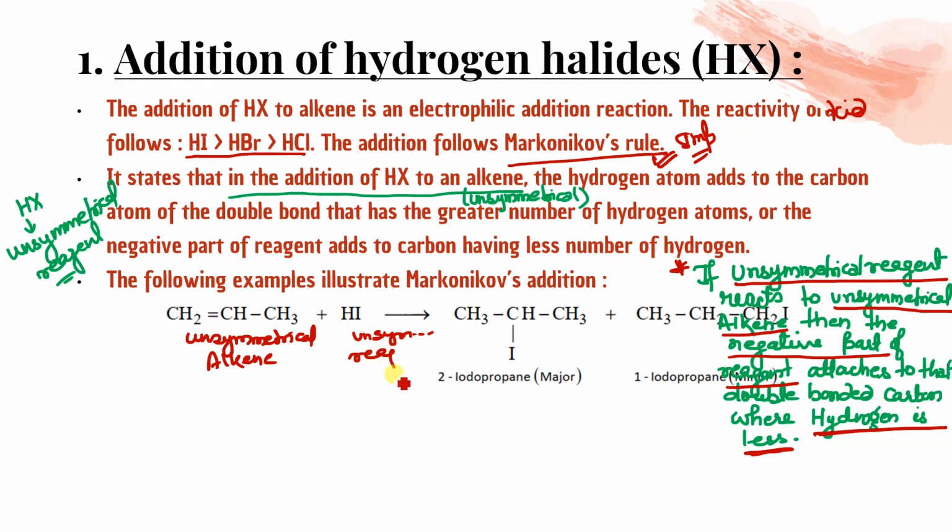Clear? So the negative part will undergo dissociation to give H plus and I minus. And this negative part will attach to that double bonded carbon atom where hydrogen is less. So hydrogen is less over here, isn't it? So this negative will attach to this. So obviously the hydrogen will go to the other one. Did you get that? So this will give you the major product.